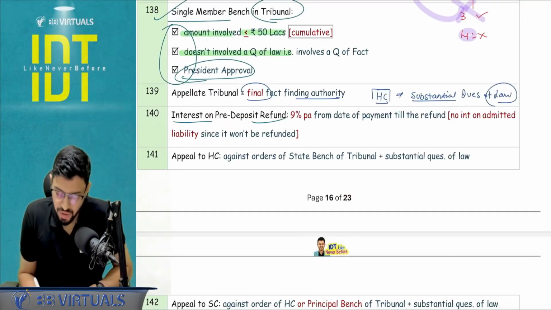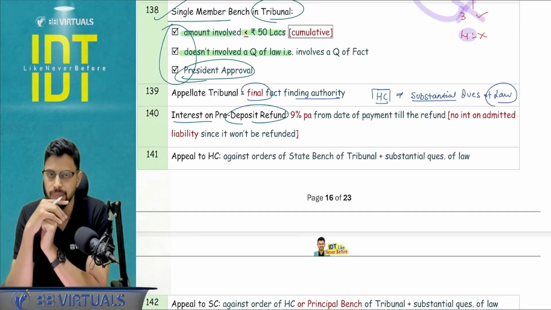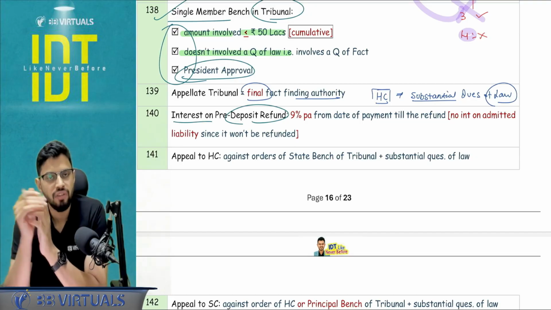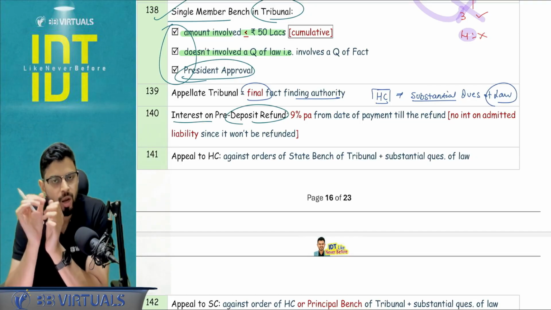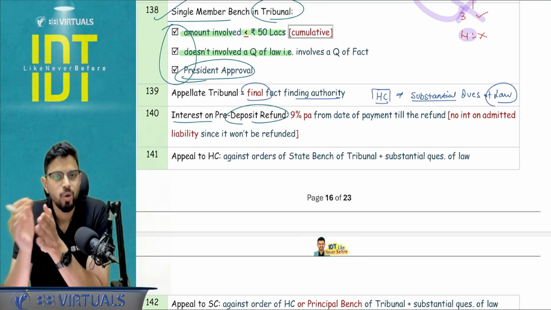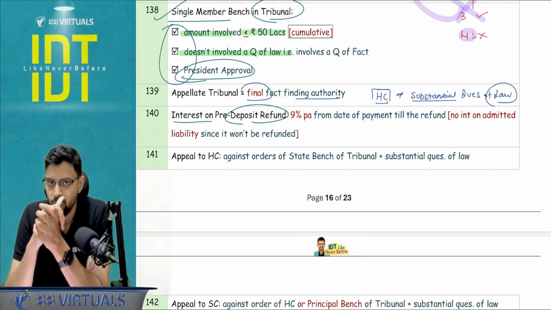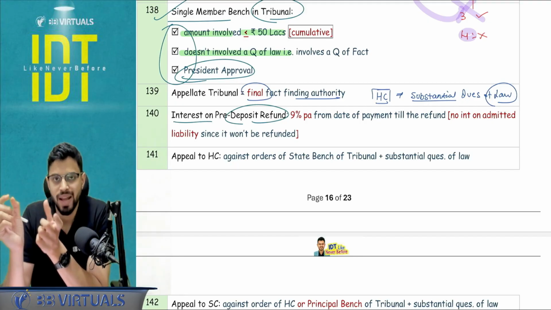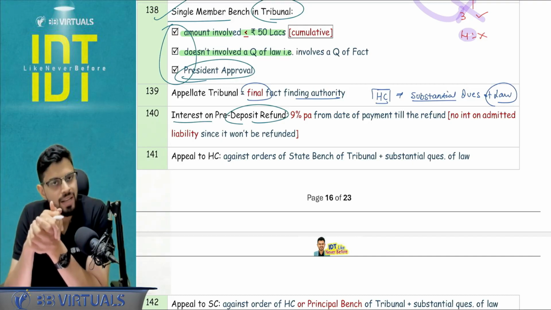Interest on pre-deposit refund. Now basically when I go for the pre-deposit amounts, and if I win the case, I'm going to get the refund. Now here there are a couple of mistakes that happen in the paper. You're not going to get the refund of the admitted liability. Okay, you are going to get the refund of the disputed tax 10%, whatever you pay, that is going to be refunded. Now refund will be with interest.